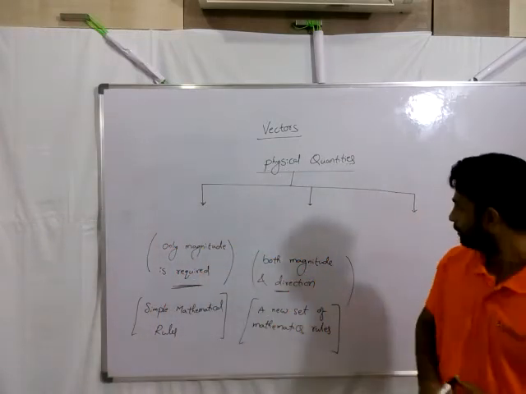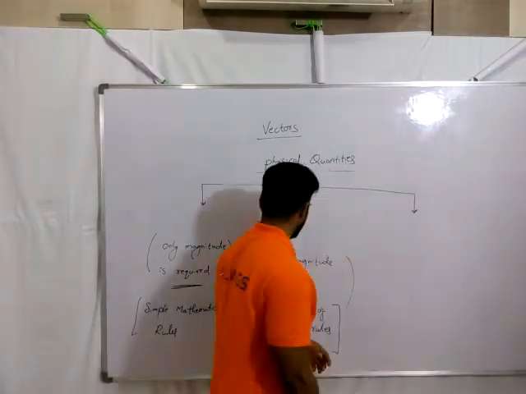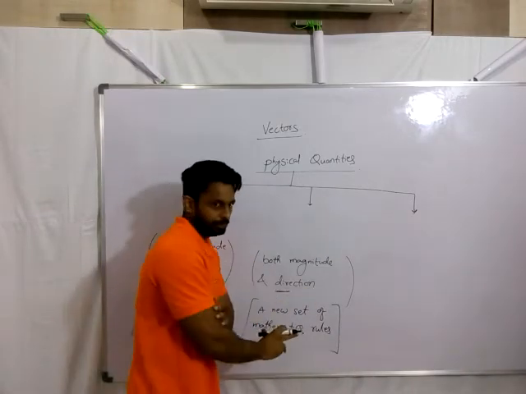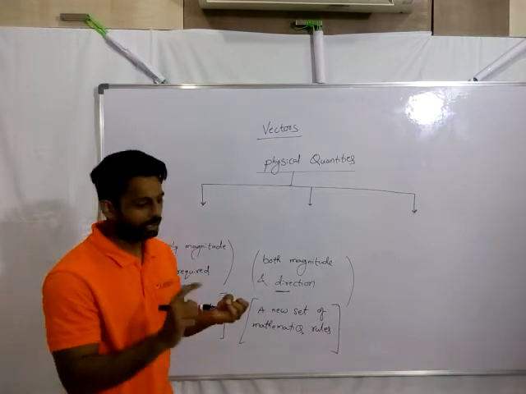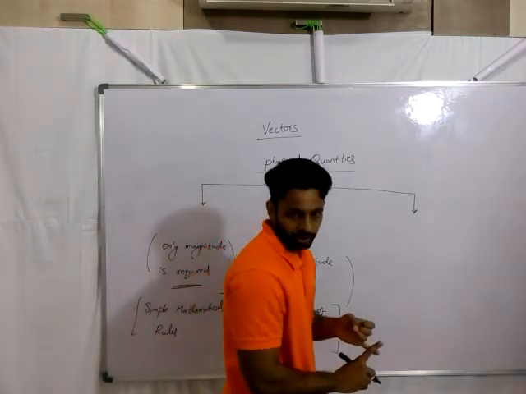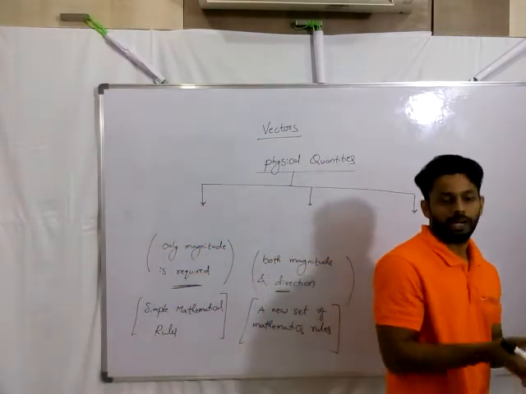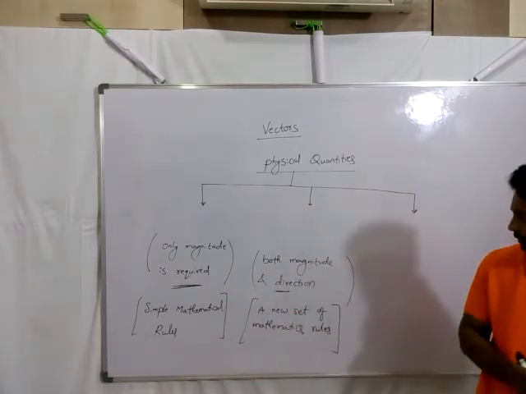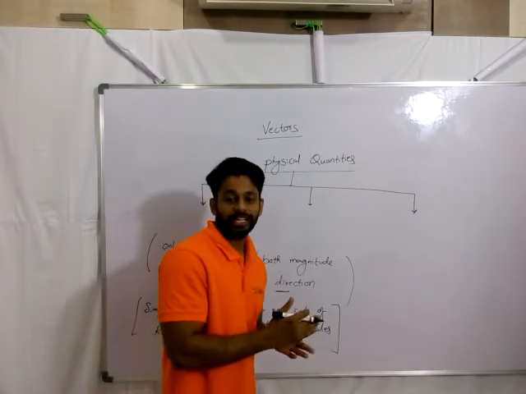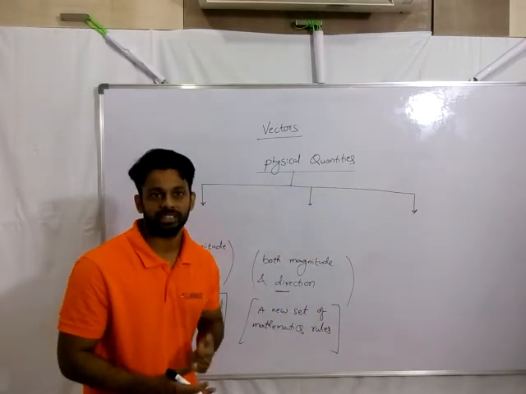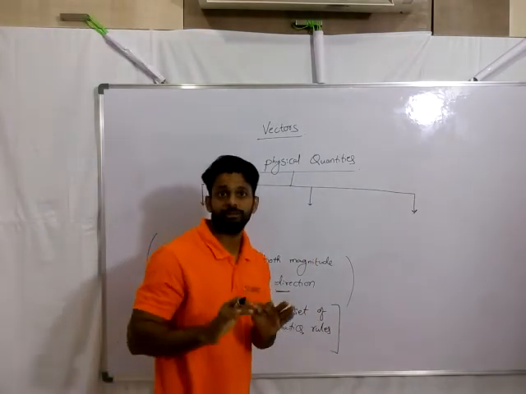Okay, and coming to the third category of physical quantities, in order to completely describe them, we require a magnitude, a number, and along with that a direction. In what direction, and at last along with that magnitude and direction, one more additional thing is required, which is not given in many of the books, guys.